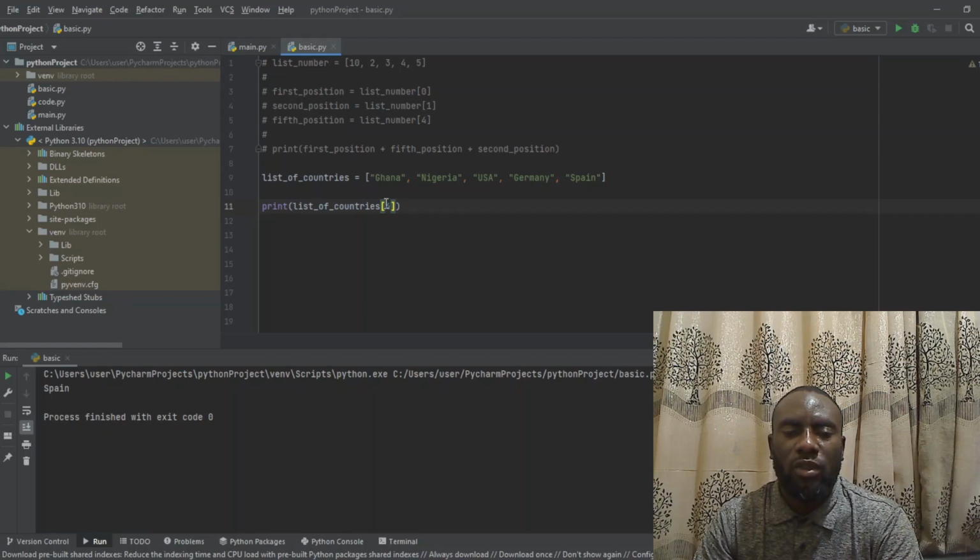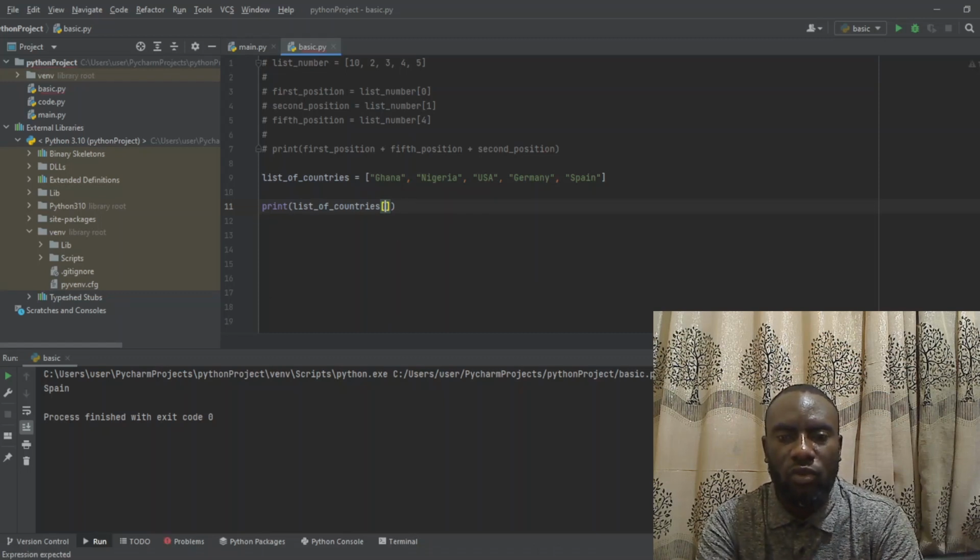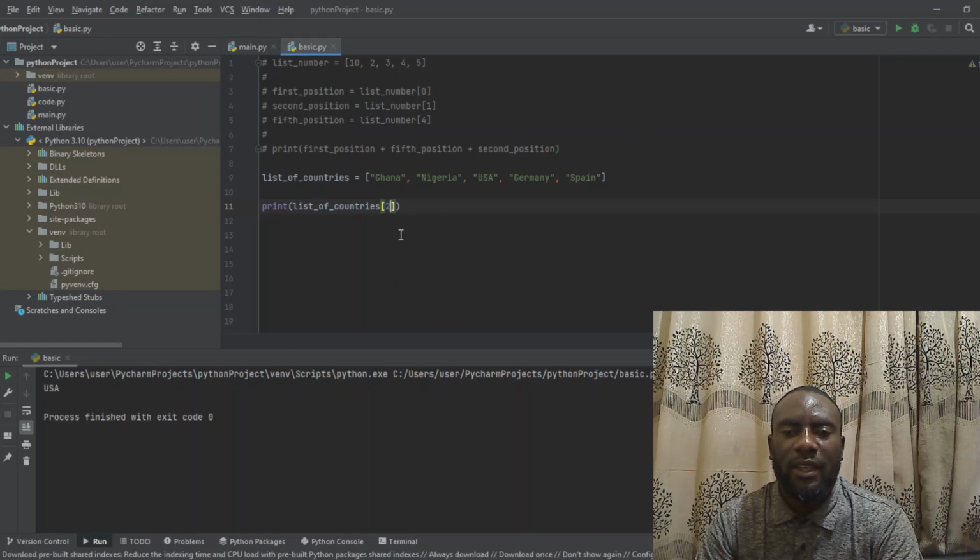You can say we want to check and see which one is at the index of 2. So when we run it out, we are seeing USA, which is at the index of number 2. If we want to see which one is the second in the list, we can say at the index of 1, because our index always starts with 0. So 0, 1, that is 1 is now trying to show us which one is the second item in the list. So when we run it now, it is showing us Nigeria. Alright, so this is how you can make use of string values in one string variable.